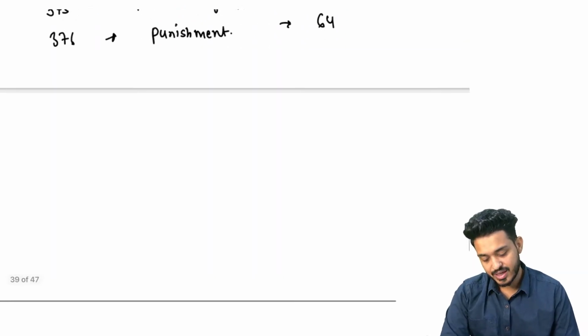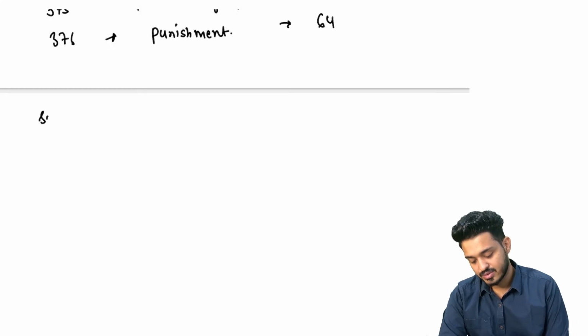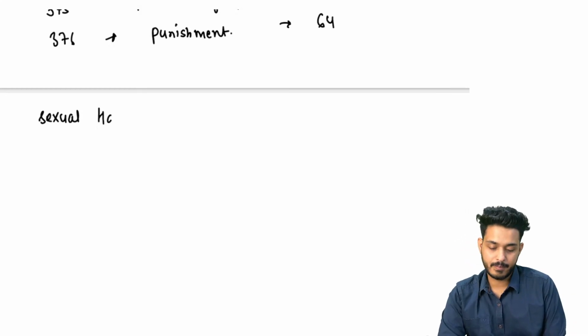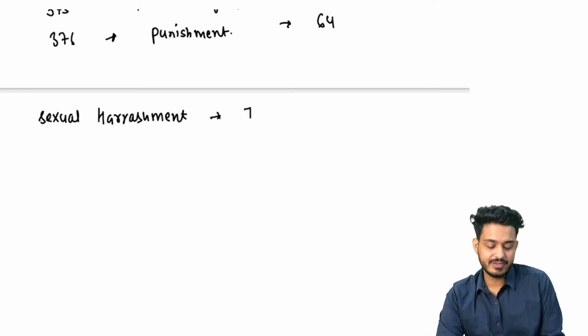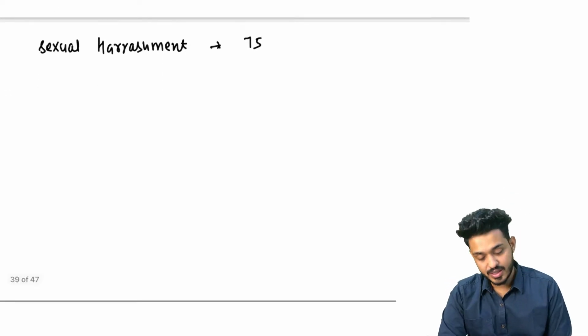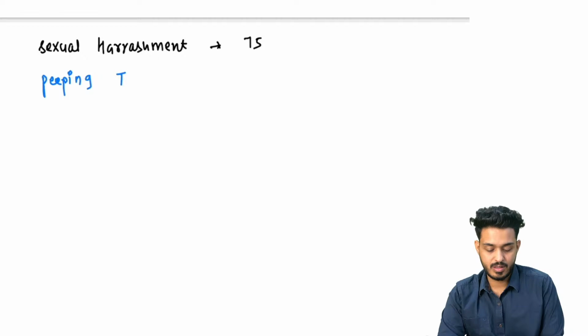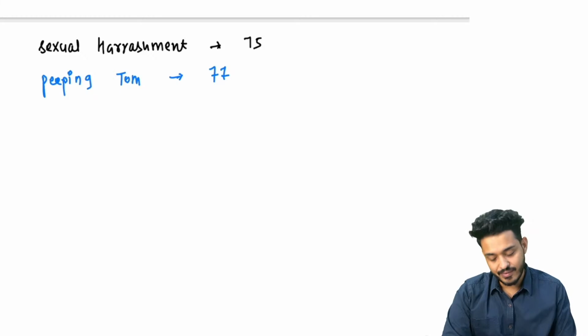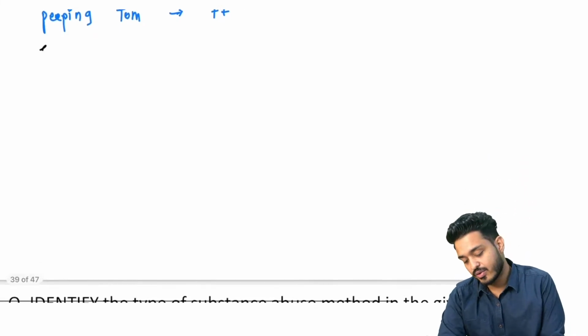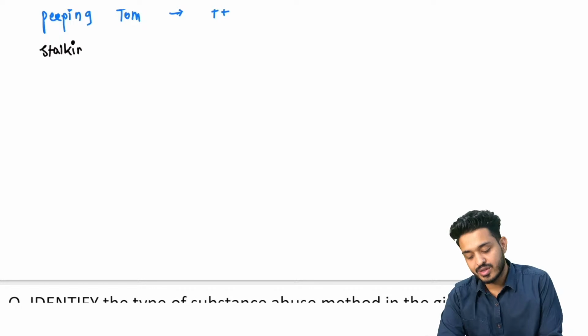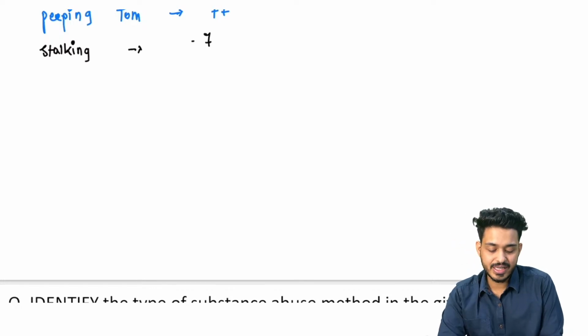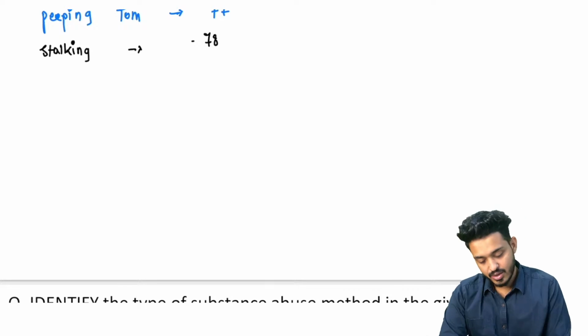For sexual harassment, you can remember, that is going to be 75. If you are watching someone, that is voyeurism or scatophilia, peeping tom. For peeping tom, now that is going to be 77, right? किसी का पीछा कर रहे हो, if you are stalking someone, that is going to be 78. 78 is for stalking someone.